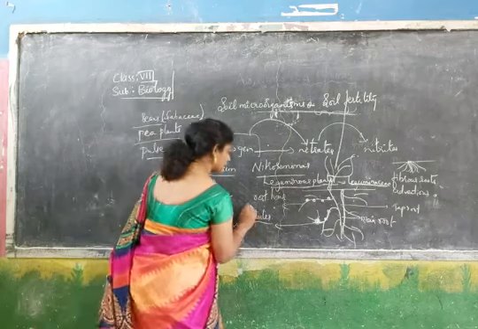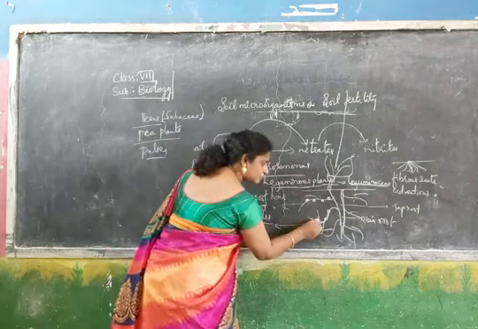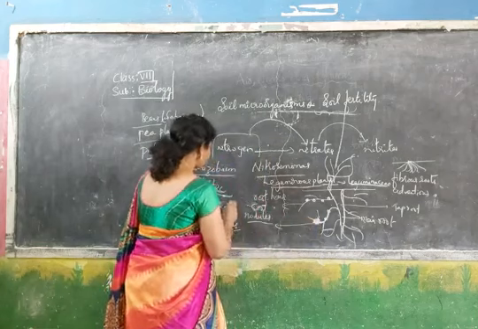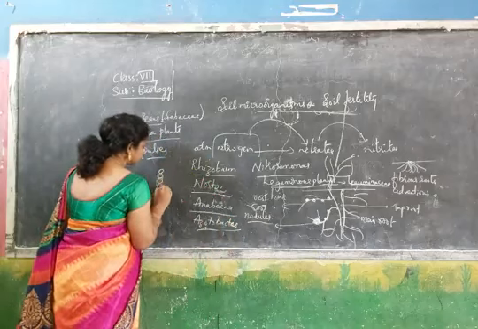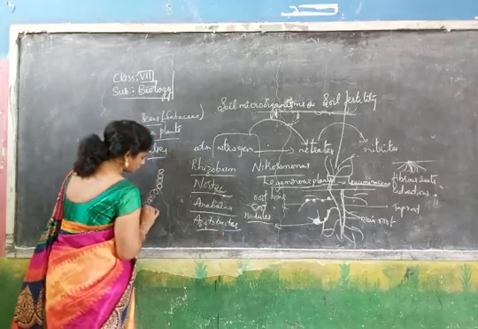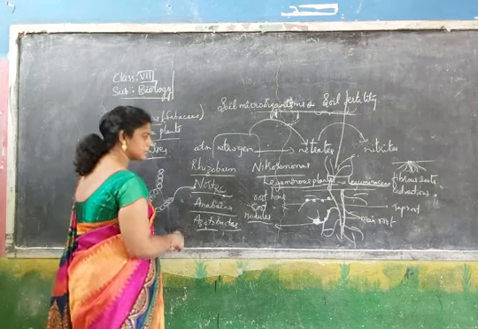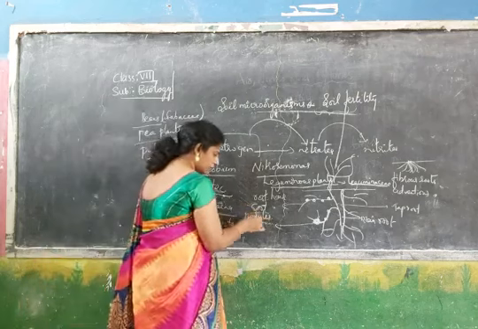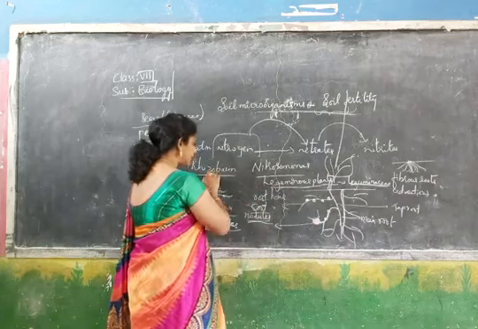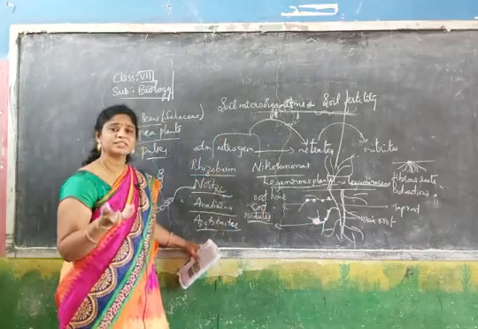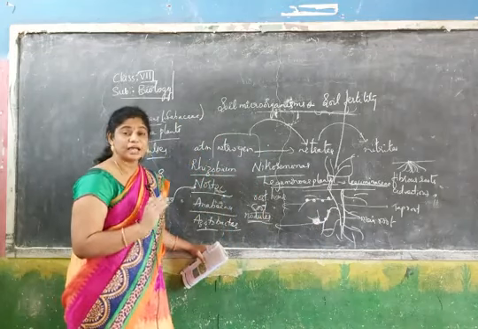What are these called? Root nodules, which contain bacteria: Rhizobium, sometimes Nitrosomonas or Nostoc, Anabaena. The Nostoc structure is given like this, in rounds. The structure of Nostoc and Anabaena is also in your textbook. These Rhizobium bacteria are producing nitrates from the atmospheric nitrogen.